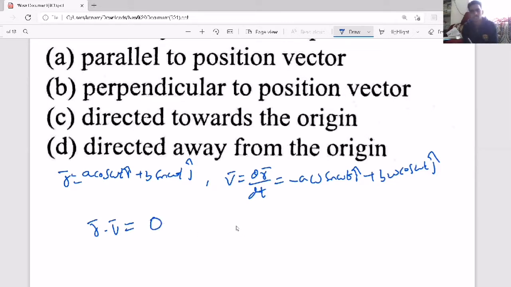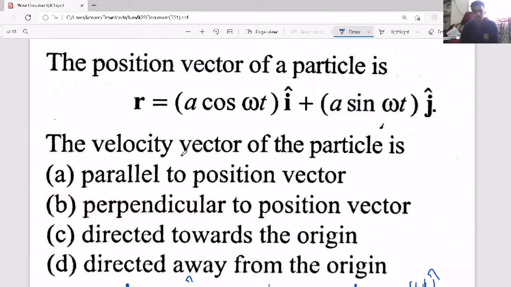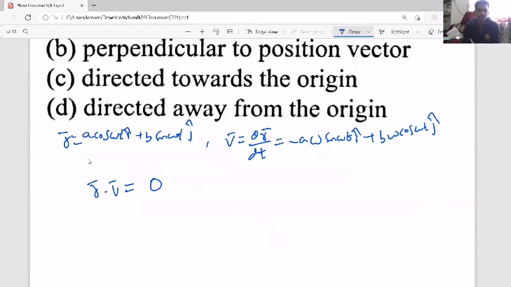So the dot product is, sorry, here both are A. I took B. No, this also A. So the dot product will come out to be 0. How do you find the dot product? Here i coefficient into here i coefficient. Here j coefficient into here j coefficient.